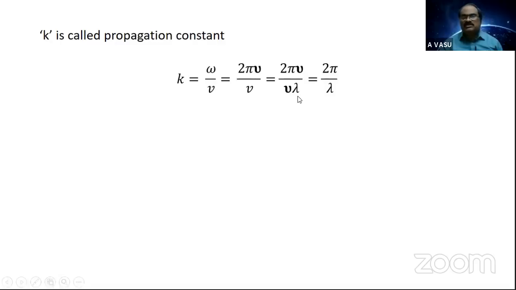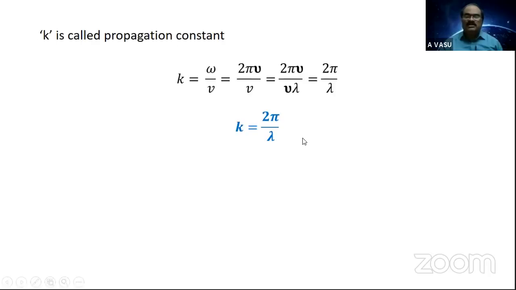This also, once again, we derive. So if I replace omega by v with 2 pi nu by nu lambda, cancelling nu and nu, we get 2 pi by lambda. That is, the propagation constant is mathematically equal to 2 pi by lambda, where lambda is the wavelength of the wave.